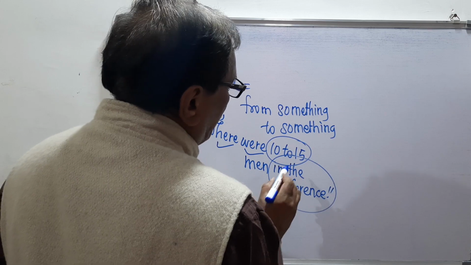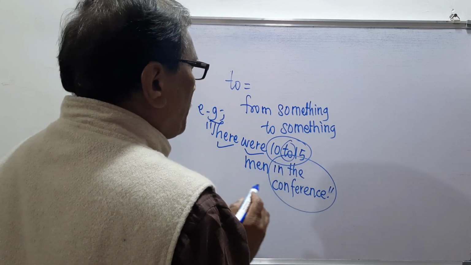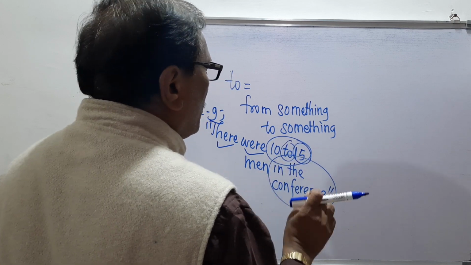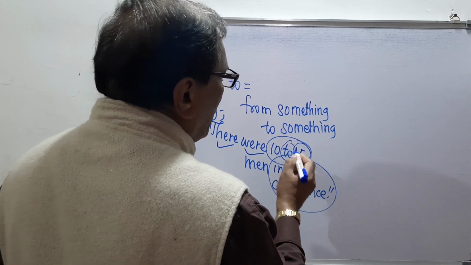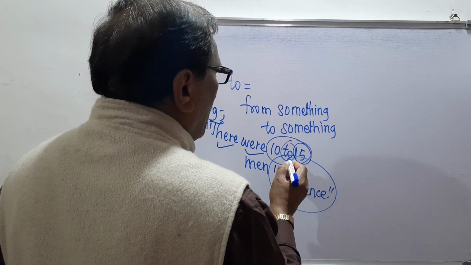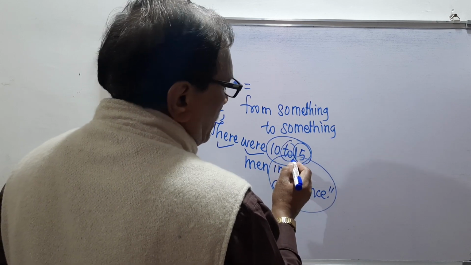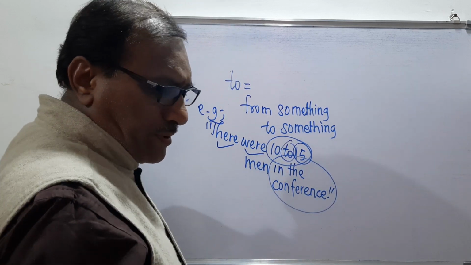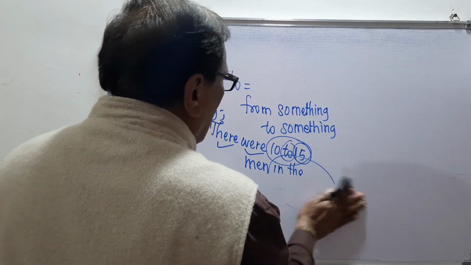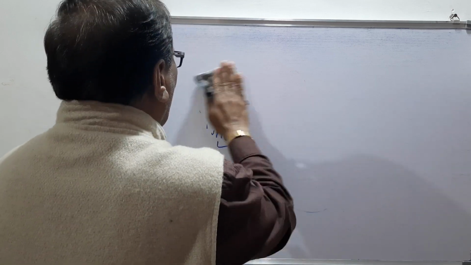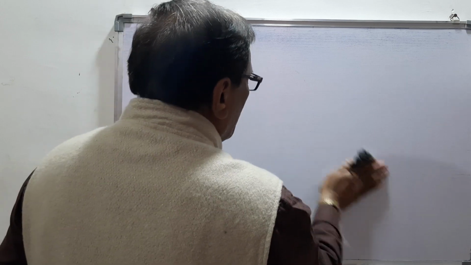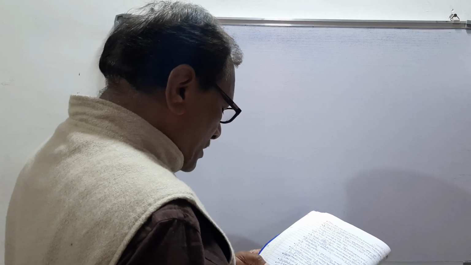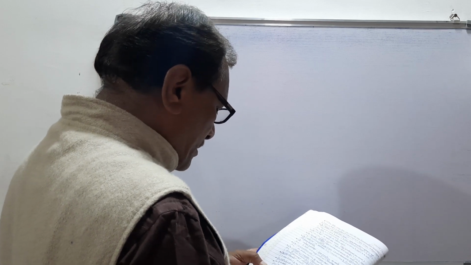So remember here, my point is that this "to" is the preposition and it has come before, and 15 is the original word and it has come later. This I will call preposition. That is the explanation. So always we should do like this. The explanation I am doing is about the preposition, and that preposition is "to". We are discussing the preposition "to" and its various meanings.